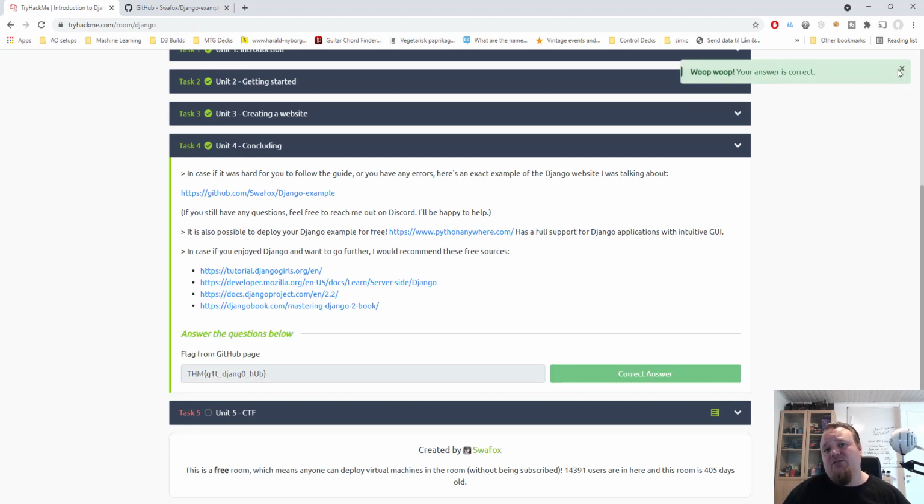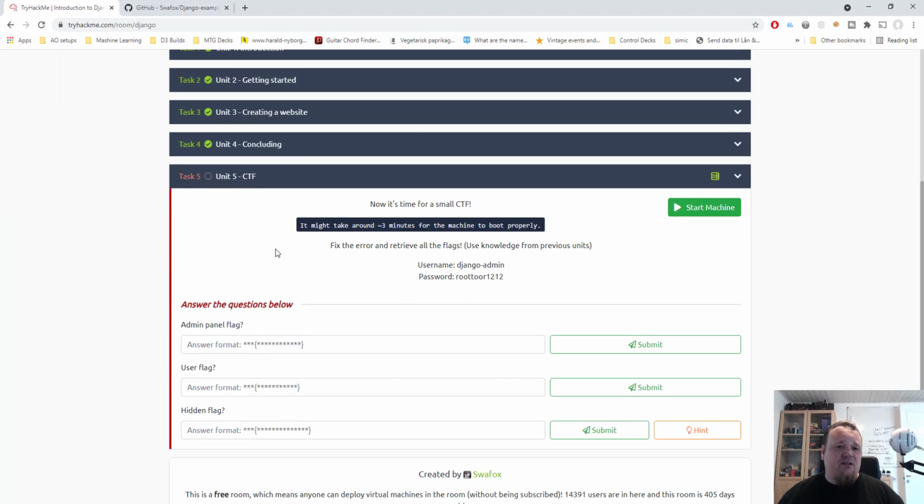Now, to you guys that don't know what a flag is, it's what you use in a hacking context as a proof of concept that you actually got access to a certain part of the system that you need to prove you gained access to. So then you put something like a flag, and the flag can be basically anything, some random gibberish that you can't just accidentally guess.